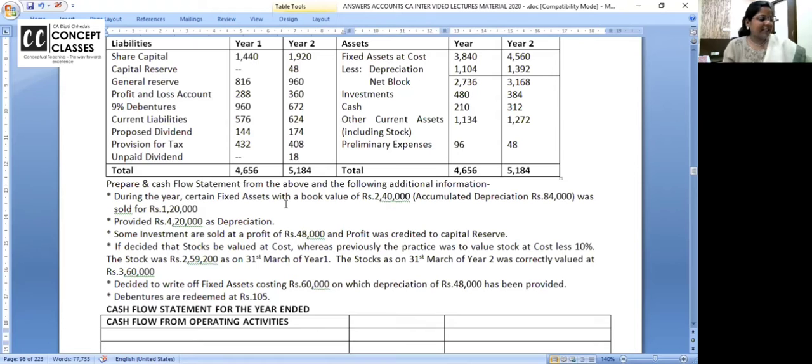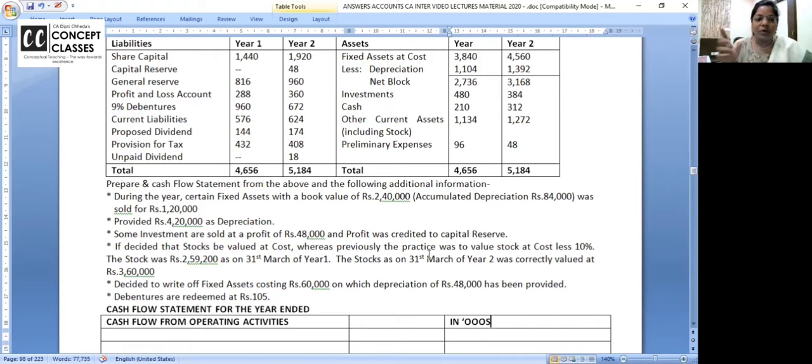Share capital is 1920 and it was 1440. Please write in thousands in the amount column. So equity share capital has increased by 480. Is my immediate indicator bonus shares?